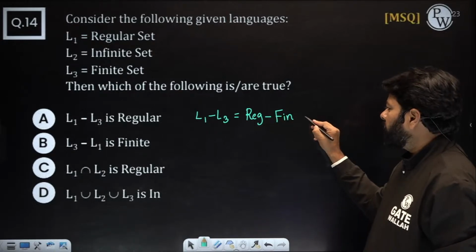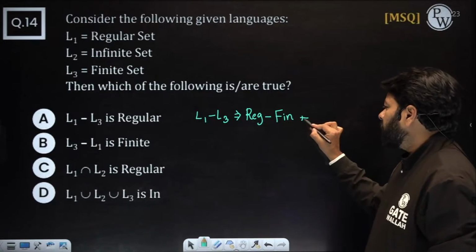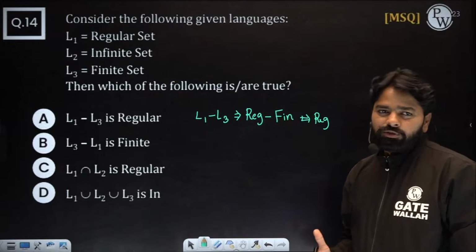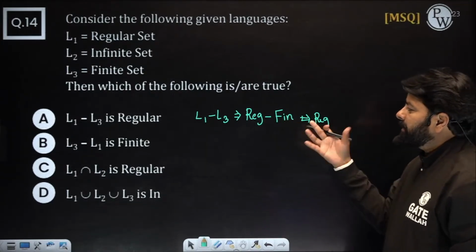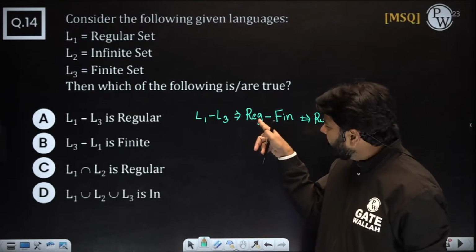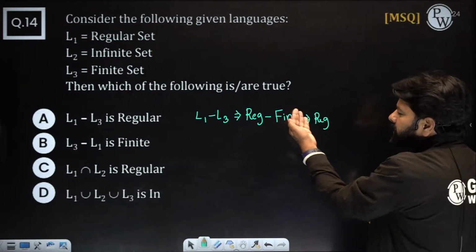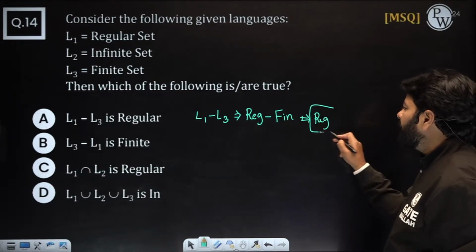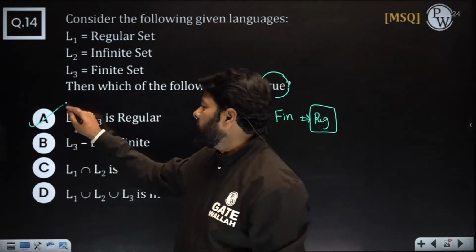Regular minus finite. So I'm just trying to say what actually comes, forgetting about the options. Regular minus regular, you can assume, because every finite is a regular. But is it always finite? No guarantee, because this could be infinite or finite. If this is infinite, infinite minus finite is still infinite. So regular minus regular you can always get a regular. So this is guaranteed to be regular. L1 minus L3 is definitely regular. A is the right answer.